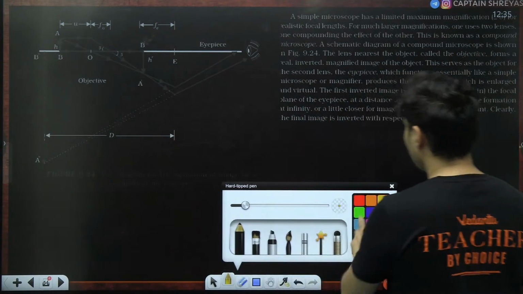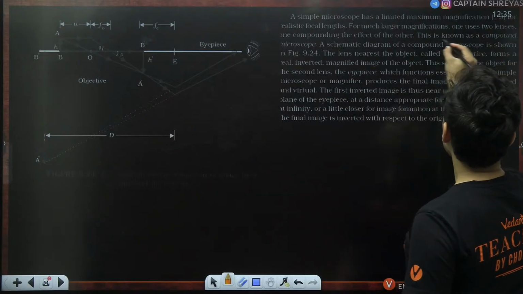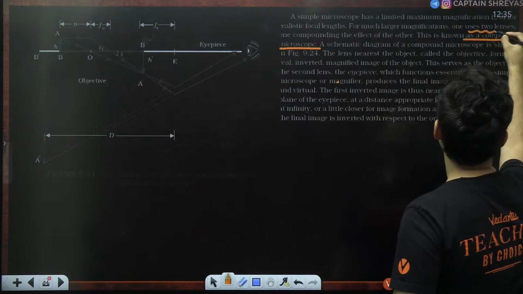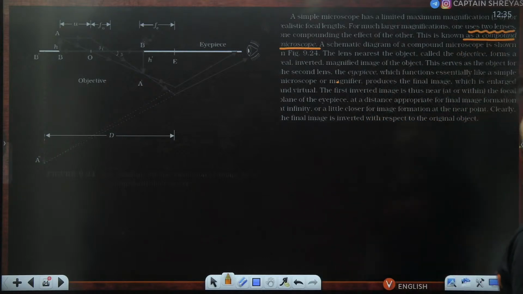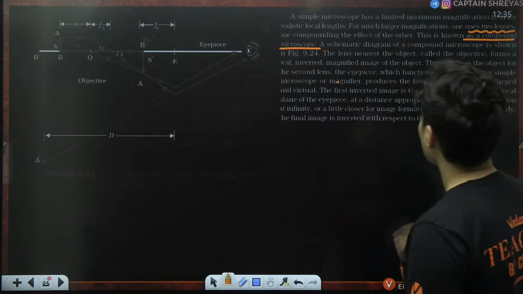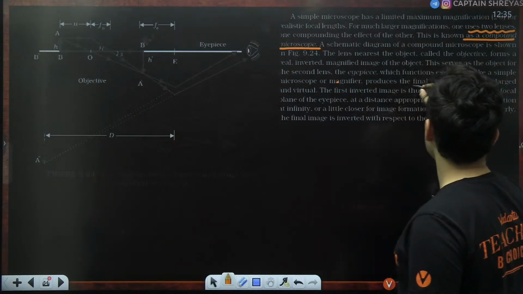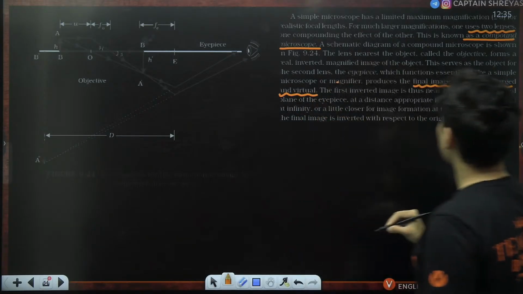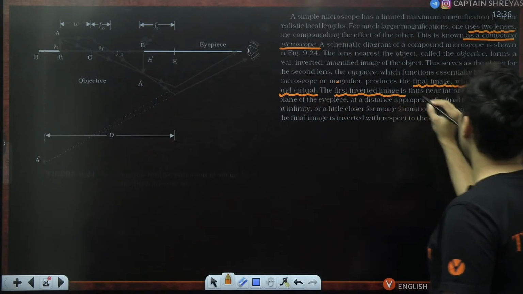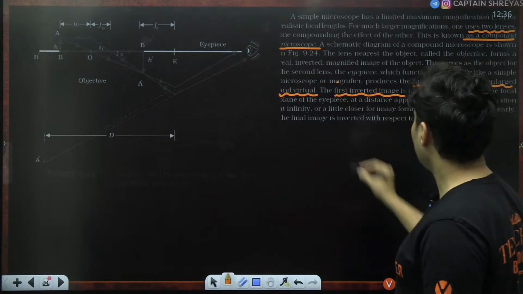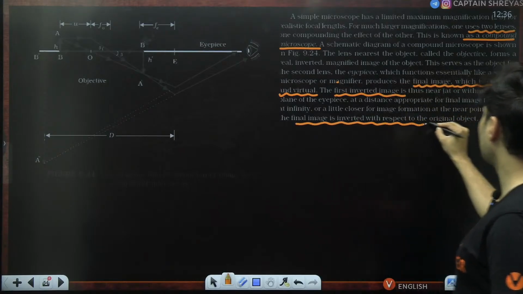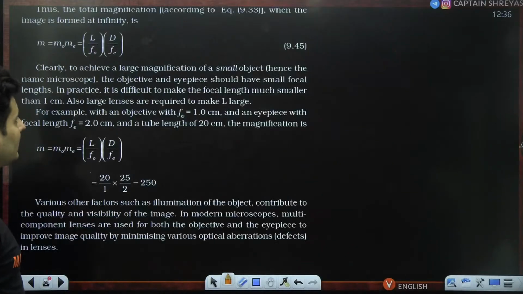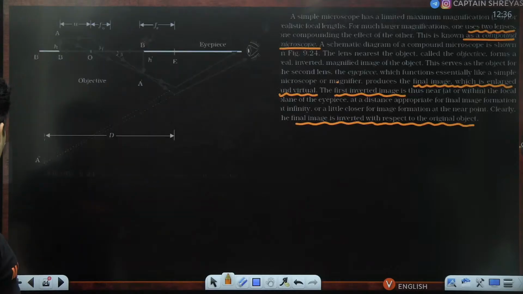So this is basically the diagram for a compound microscope which uses two lenses, and the diagram is shown here. It produces the final image which is enlarged as well as virtual. The first image is inverted. The final image is inverted with respect to the original object. So this is basically your compound microscope.